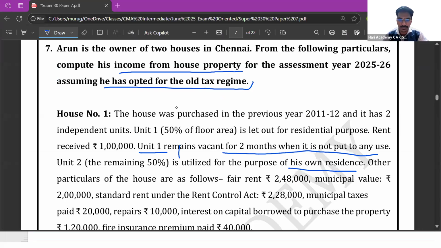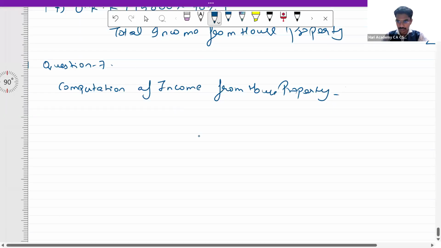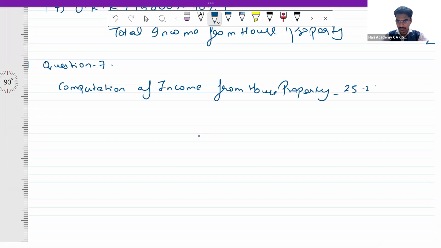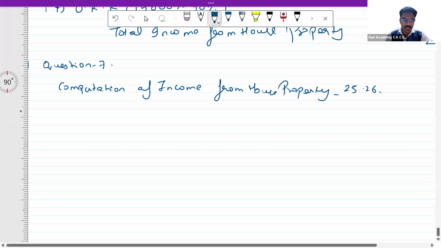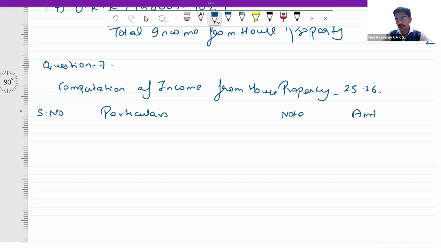The columns are serial number, particulars, note, amount. So in respect of house number 1, unit 1.